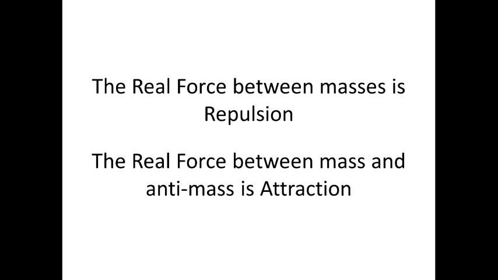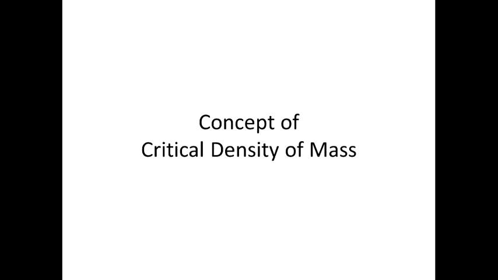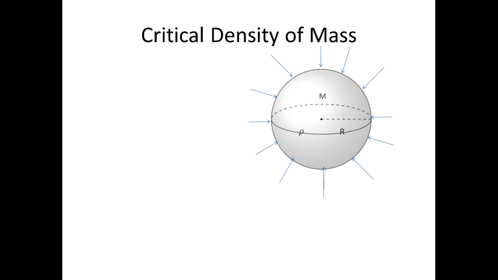And now let's consider the concept of the critical density of mass, which is coming from the new approach to the explanation of gravity. The concept can be explained on an example of a sphere of radius r, with mass m, and uniform density of mass ρ. All the space inside the sphere is coming through its surface. The size of incoming space cells is defined by the density of mass. So, the surface of the sphere restricts the amount of space cells which can move inside of the sphere, and therefore defines the maximal mass of the sphere mc.